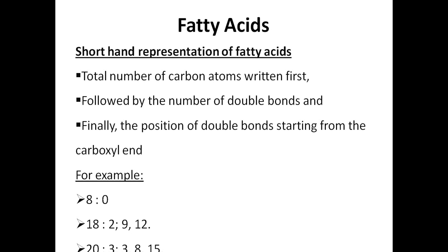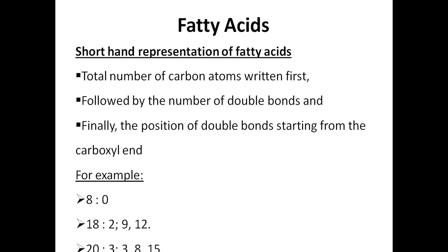For example, 8:0 means this fatty acid consists of 8 carbons in its structure and there are no double bonds.